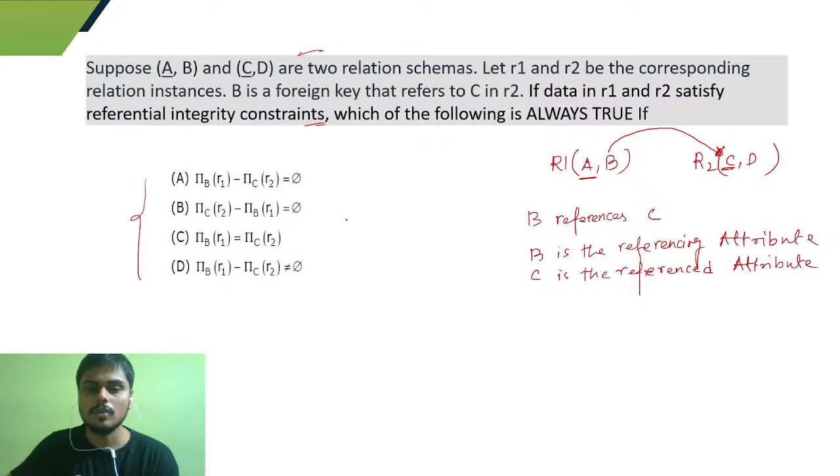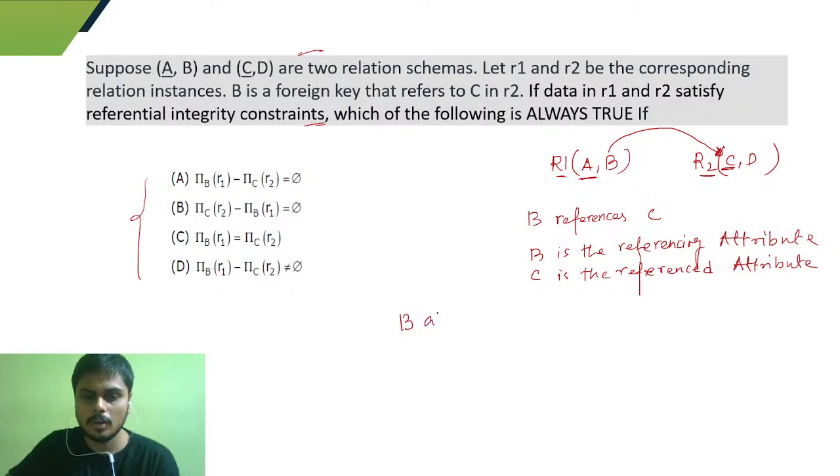Okay, let's see. So actually we have these two: R1 is the relation and R2 is the relation, and B is taking the values from C, right? So by the foreign key, what do we mean? Whatever the values of B, all the values of B should always be present in C. So B cannot take any value which is not present in C. So let me write this statement.